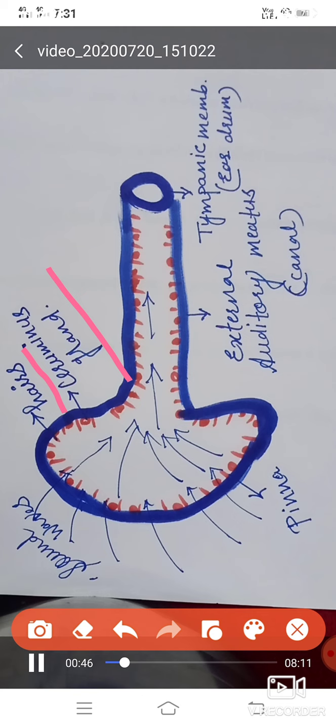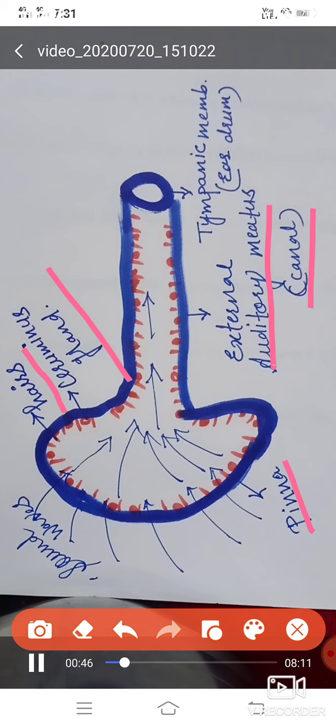In the starting I told you that the ear consists of three parts: external ear, middle ear and internal ear, and we have started the first part, which is the external ear, and it is the complete structure of the external ear. Let me explain it again. The external ear consists of two things: the pinna, this one, and the external auditory meatus, which is also called the canal in short. And what is the function of the pinna?